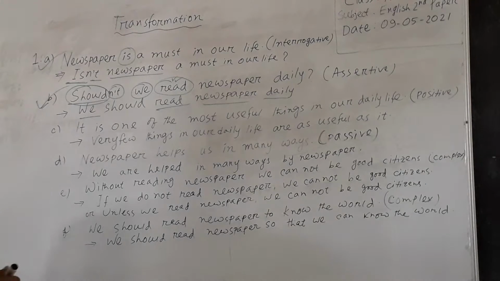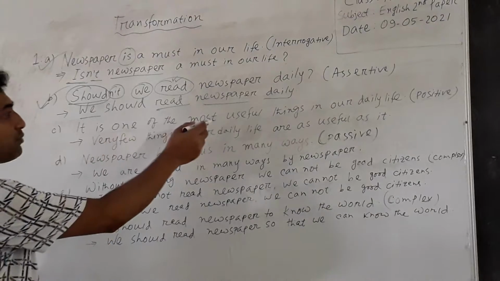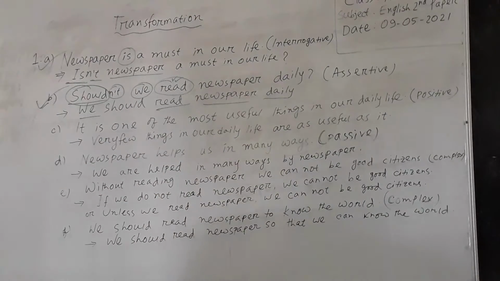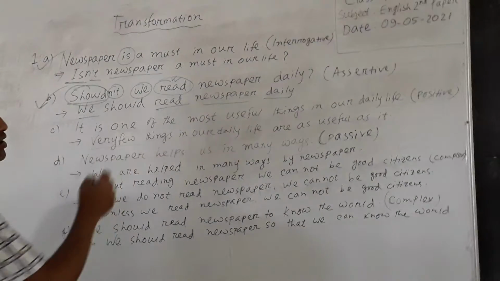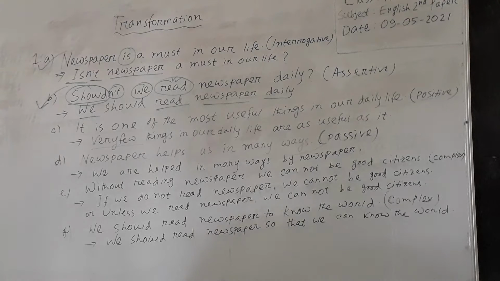And if a superlative degree has one of the most, we have to write very few at the beginning of the positive degree.